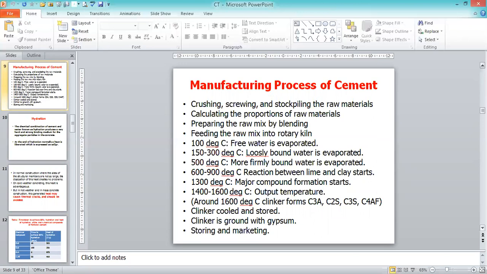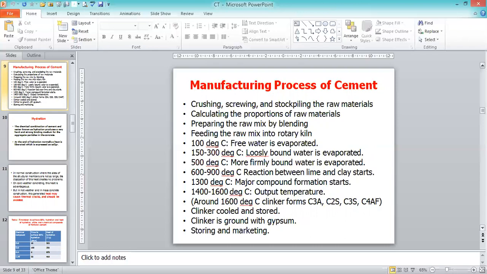So how does the manufacturing take place? What is the stepwise procedure? First, the crushing of the ingredients, that is argillaceous and calcareous materials. We have to do the crushing, screening and stockpiling of the raw materials, and calculate the proportions of the raw materials, how much argillaceous and calcareous material will be required, with the lime, silica and alumina. Then prepare the raw mix by blending, mixing all the ingredients together, and feed the raw mix into the rotary kiln.